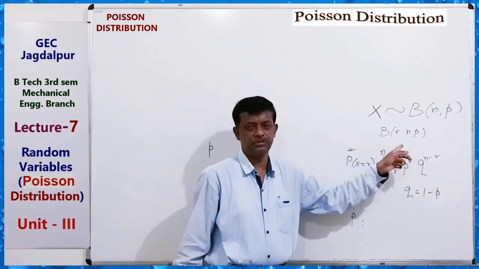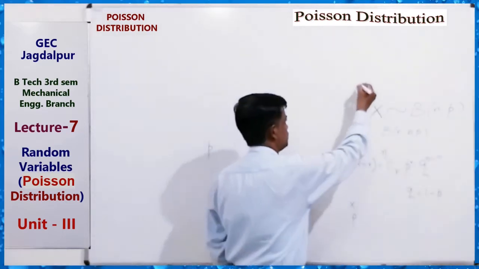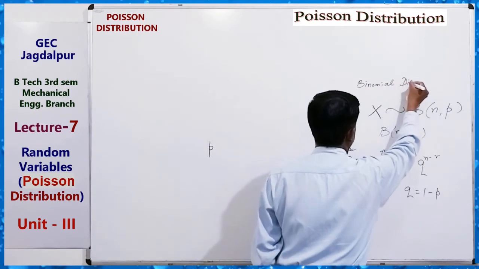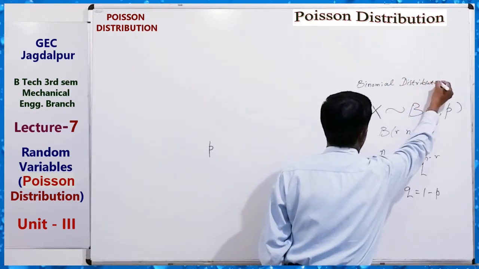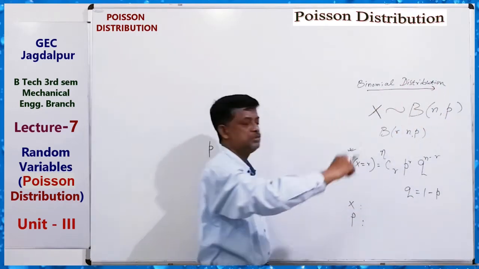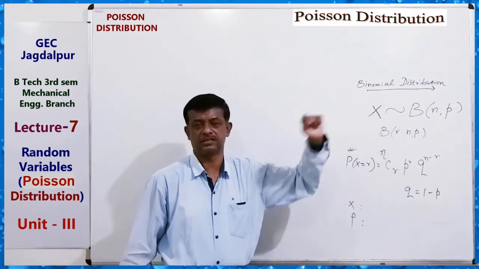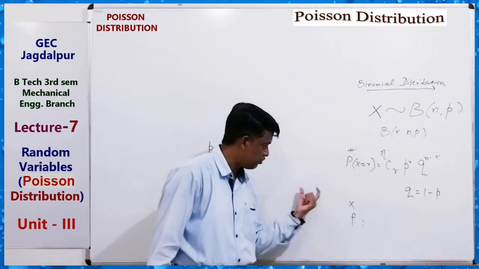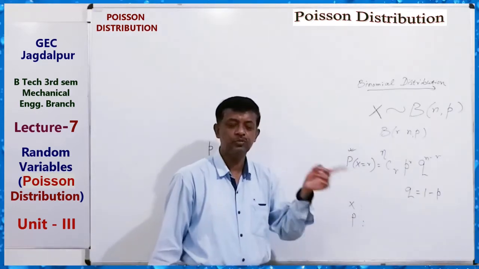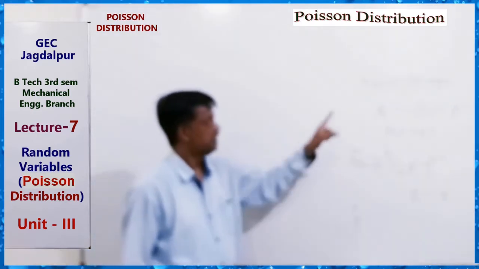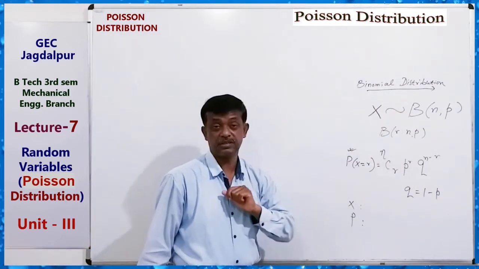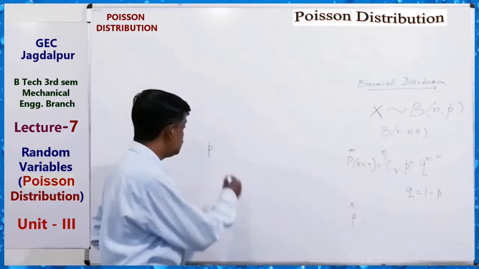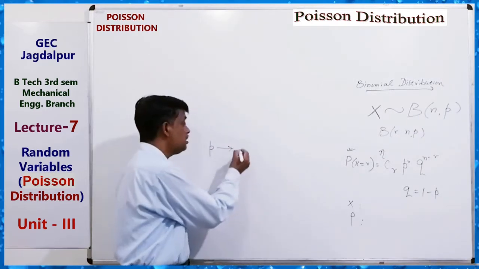In the binomial distribution, p is the probability of success in a trial. If there is a set of n trials, then we can fit the data to the binomial distribution. Now, if we take the probability of success tending to 0, that is, the success rate is very small.